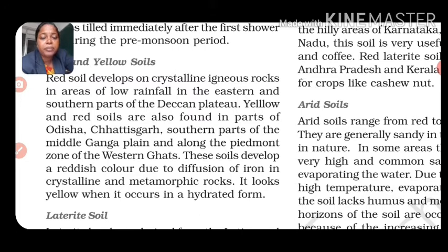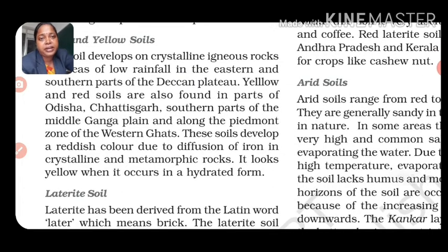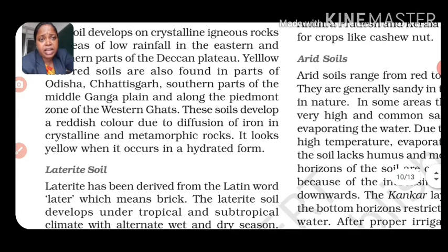These soils develop a reddish color due to the diffusion of iron in crystalline and metamorphic rocks. It looks yellow when it occurs in a hydrated form. This soil does not have that much use in agricultural purposes, as it is already igneous rock, which is crystalline, through molten lava depositions.